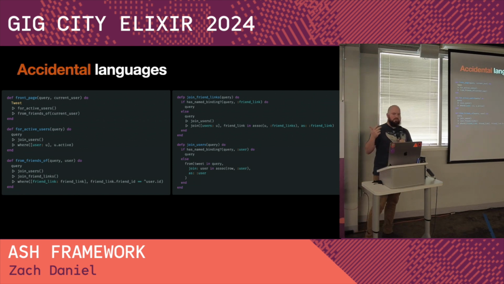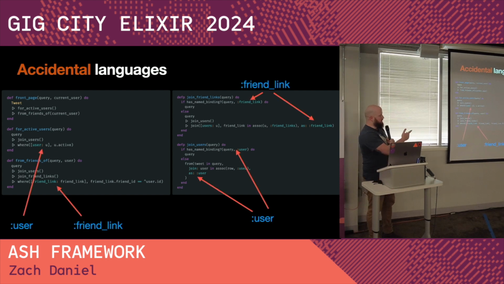And another thing that you get when you start building things like this is what I call accidental languages. So there are semantics in these functions. This friend link atom is not just a name you gave something, it's a name you're using in multiple places to refer to this optimization that you've made. It's an optimization language. And I believe that you should be introducing languages to describe the things that you're doing, just not accidentally. And that's a very important distinction.